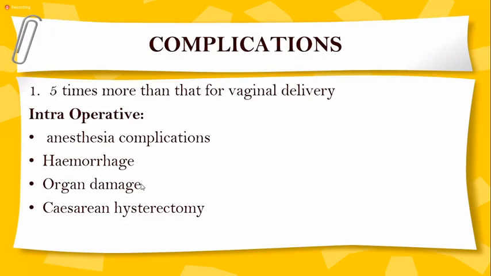Now regarding complications, we can divide them. Intraoperative: anesthesia complications, hemorrhage, sometimes damage to nearby organs, such as the bladder being injured, sometimes the ureter or the gut involved. Or if the patient has excessive bleeding, cesarean hysterectomy can also be done.